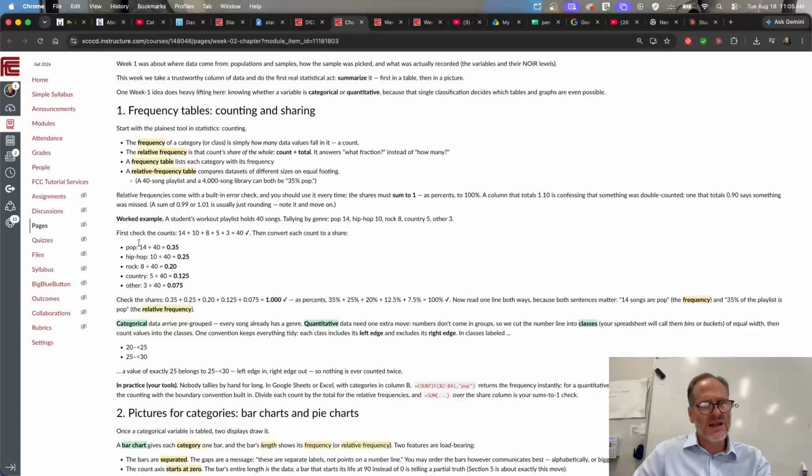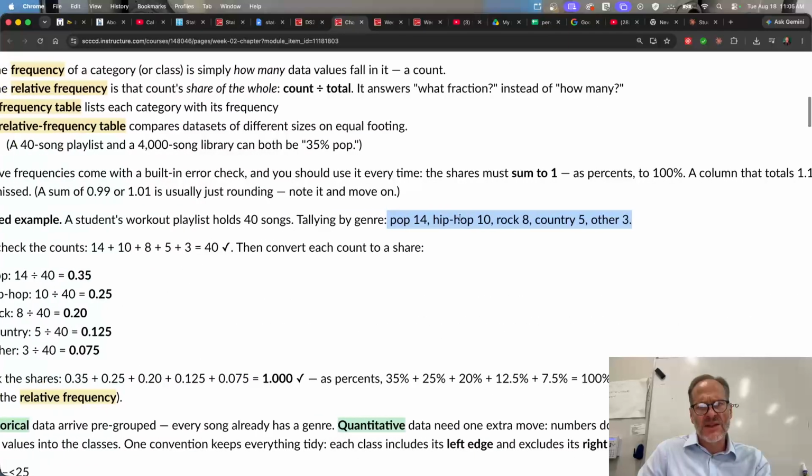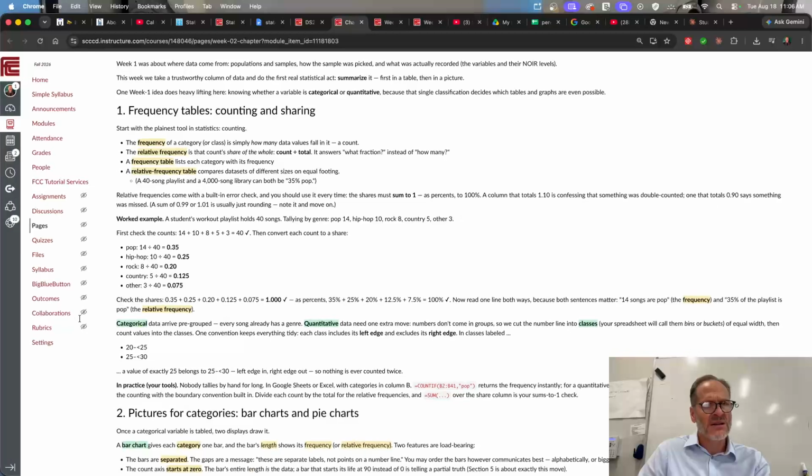And so if you were to look at this person's playlist, and their playlist has, by genre, 14 pop songs, 10 hip-hop songs, 8 rock, 5 country, and 3 other, right? The frequency out of all 40 songs, the frequency of pop is 0.35. It's 35% of the playlist, okay? But this is the frequency table. We're listing out how much each of these categories has in it.